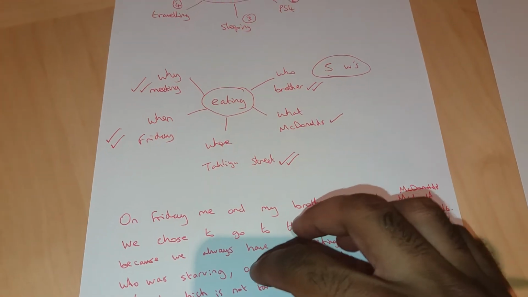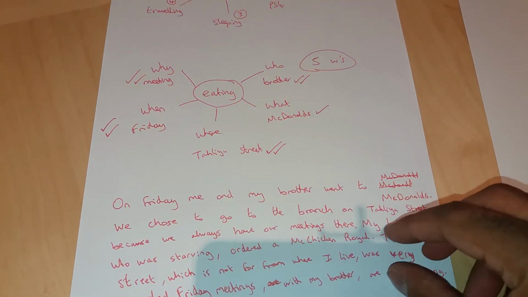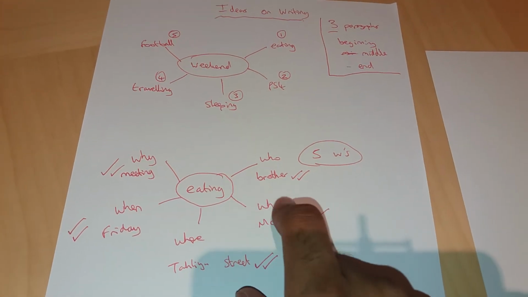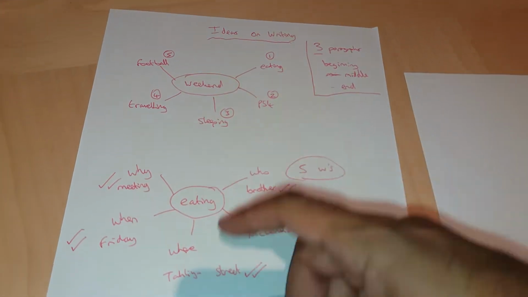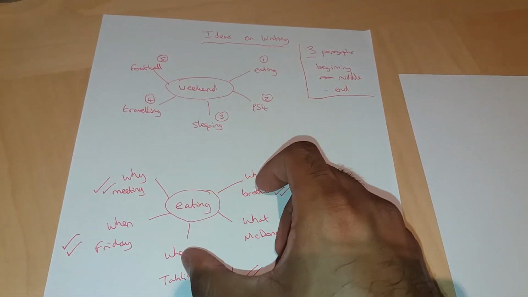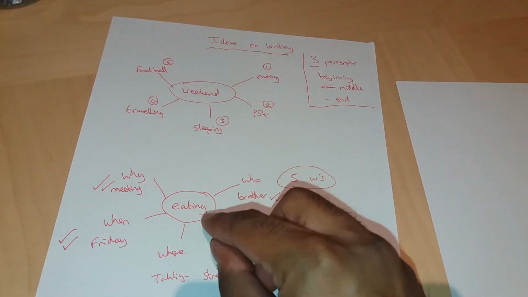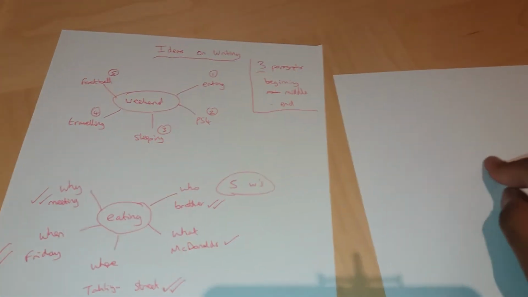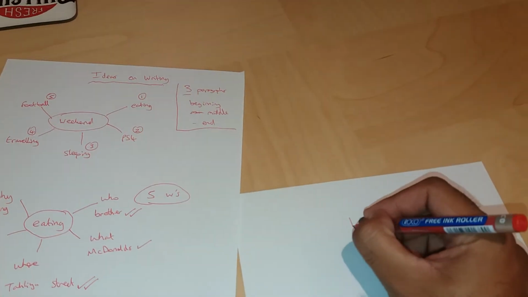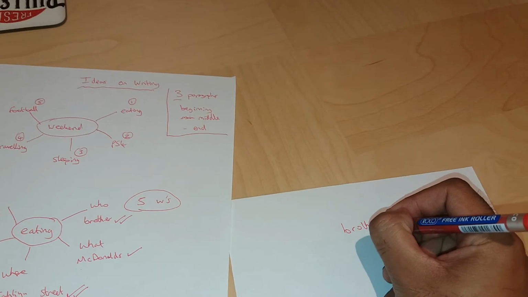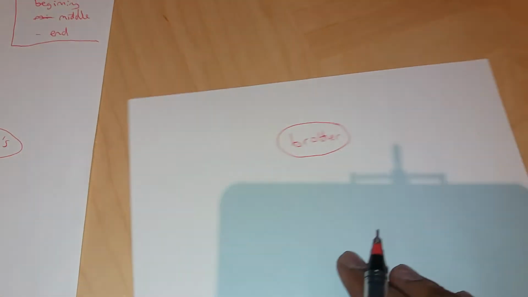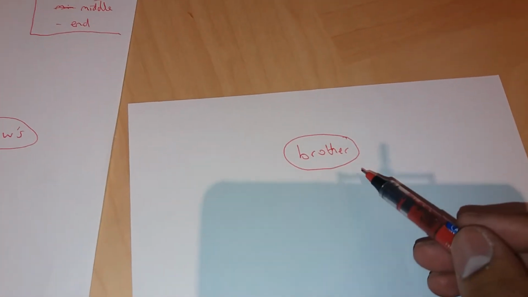And that paragraph itself can be extended even further. And I'm going to show you how. So if we now take one of these branches here, so we've already branched out from there, we've taken one of those, brought it to the center, branched out again using the 5 W's. Now we're going to take one of these branches and move across over here. I'm going to take brother. Okay, so make this the center again, and now I'm going to use words to describe my brother.